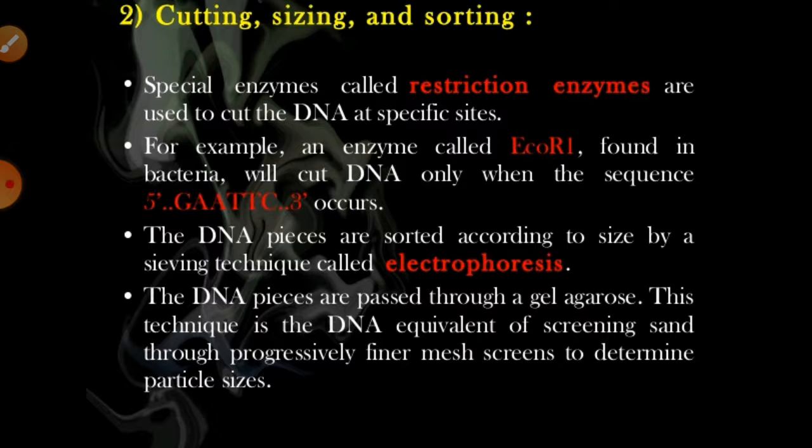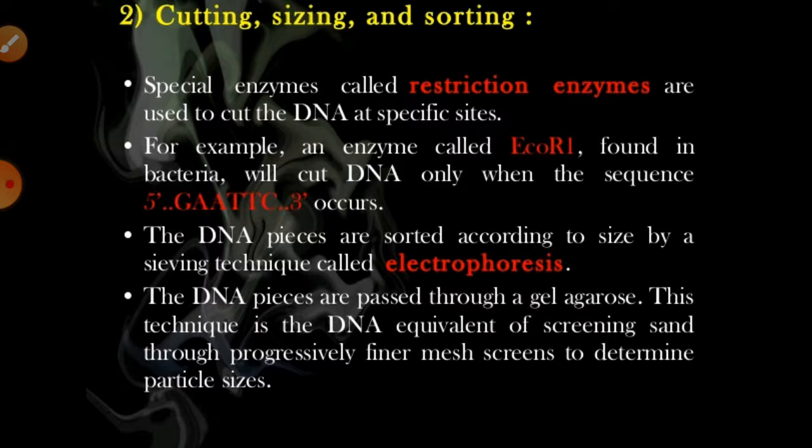Especially there is the enzyme called EcoRI, first found in the bacteria Escherichia coli, which cuts the DNA sequences in different ways. After that those fragments are separated with the help of electrophoresis gel, or agarose gel.